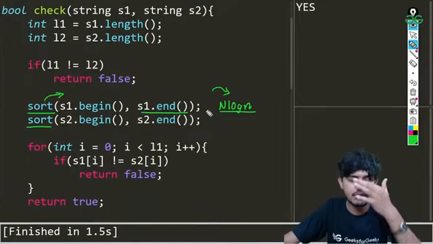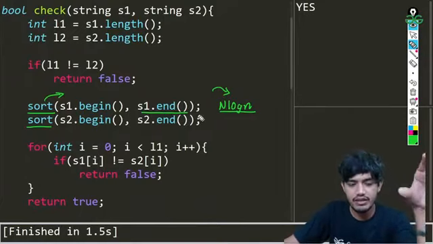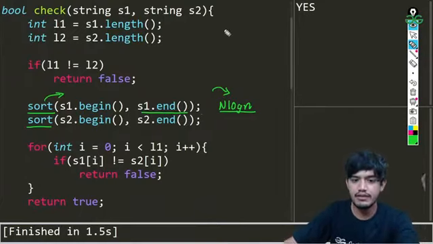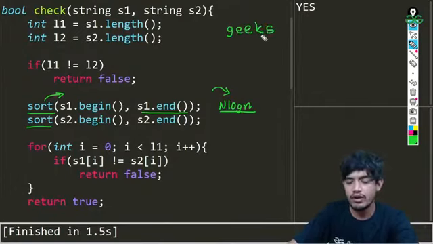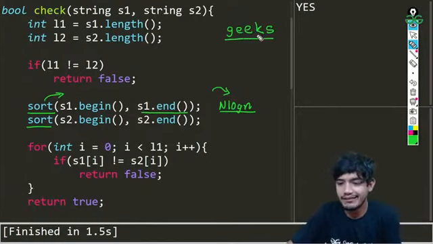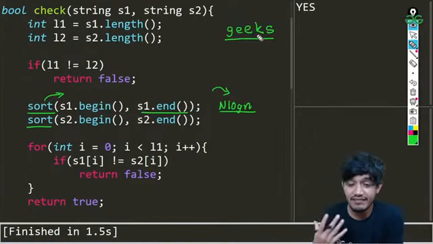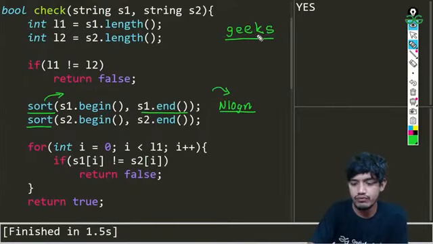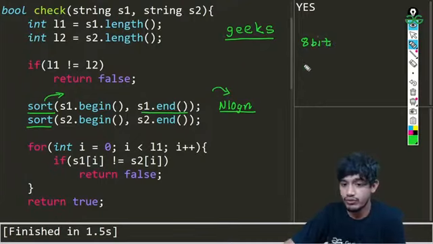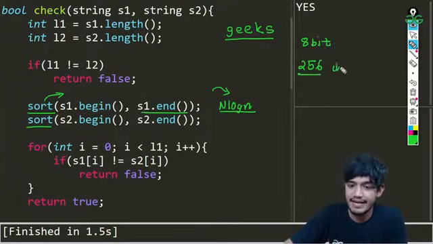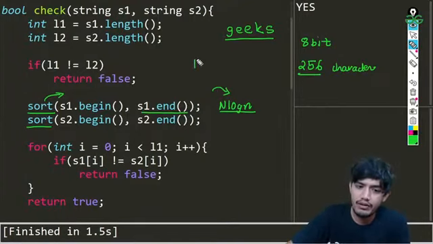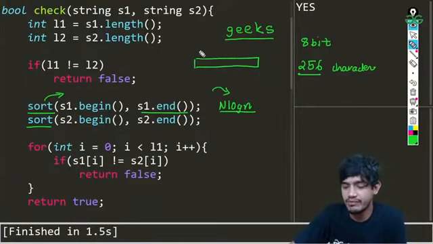How are we going to be doing that? One thing you have noticed in the example of gates is that we are dealing with characters here. So we are sure that it will be 8-bit, which means only 256 characters are possible. So if we make a small array of size 256, the array will be very small.